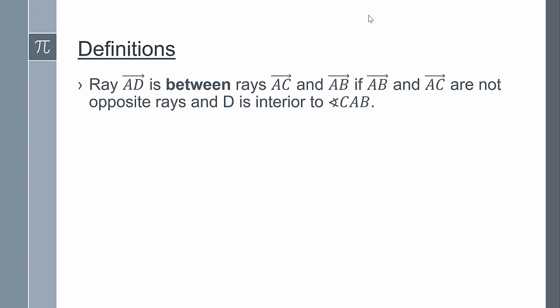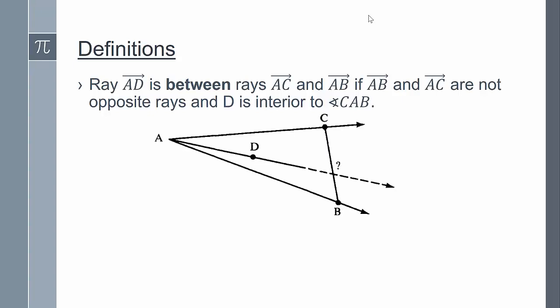Next, we're going to look at the definition of betweenness with rays. A ray AD is between rays AC and AB if rays AB and AC are not opposite rays and D is interior to angle CAB. So here's an example of ray AD between rays AC and AB.